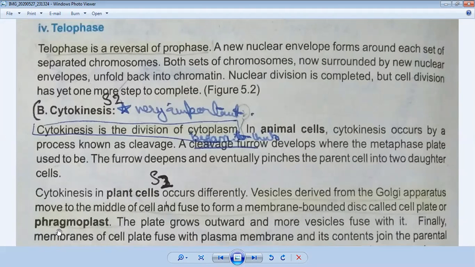At the center of the cell, a phragmoplast line will appear, and these vesicles will appear, and the phragmoplast will cut the cytoplasm, and the membranes of the cell plate fuse with the plasma membrane and join to the parental cell.